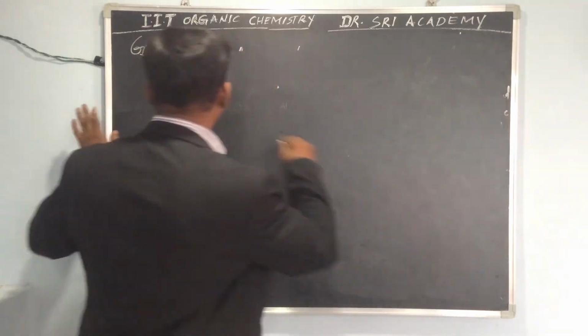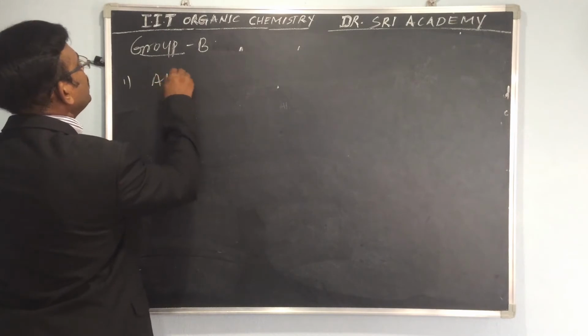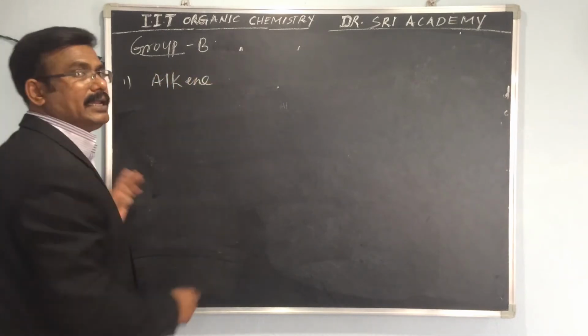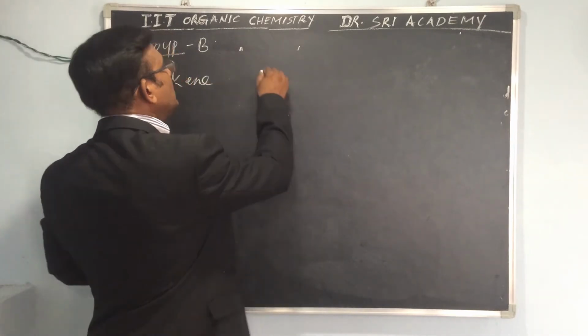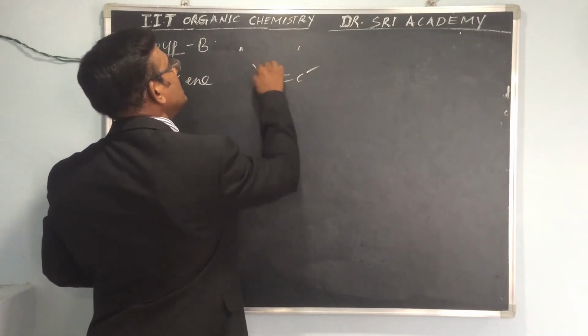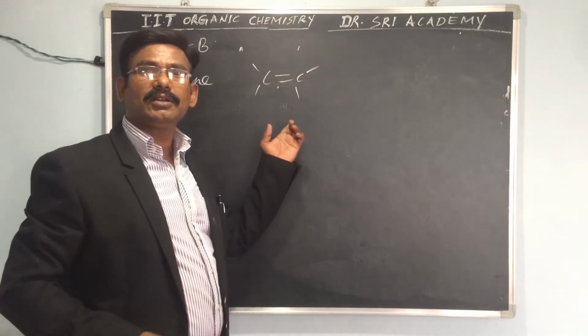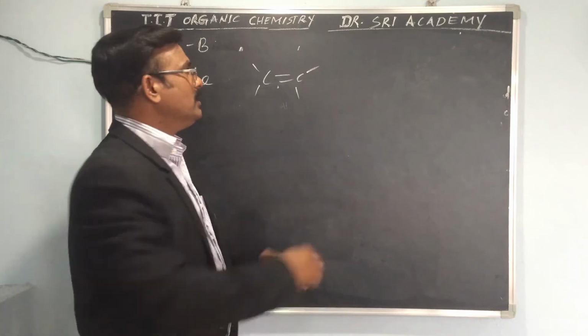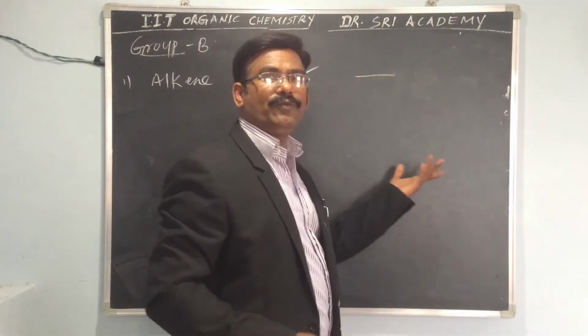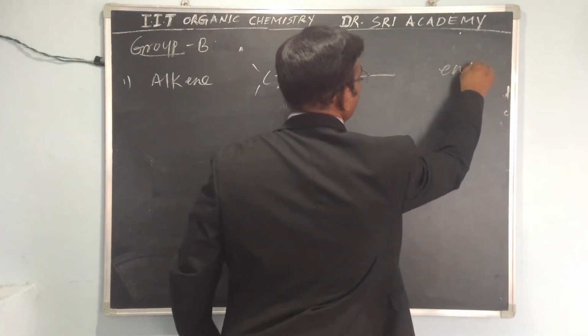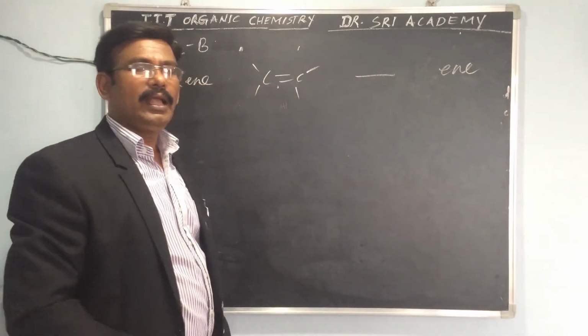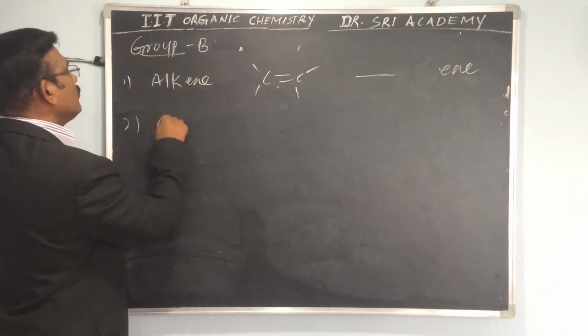So alkene. This is the structure of an alkene, and there is no prefix, only the suffix -ene, E. And alkyne.